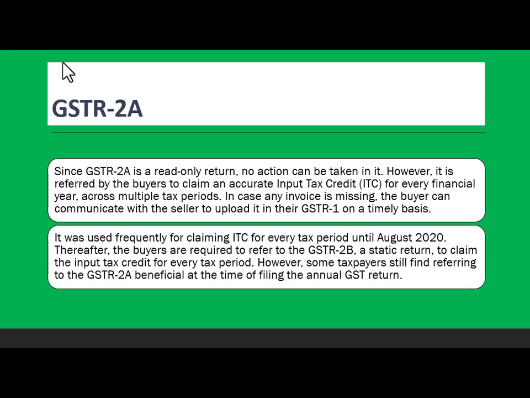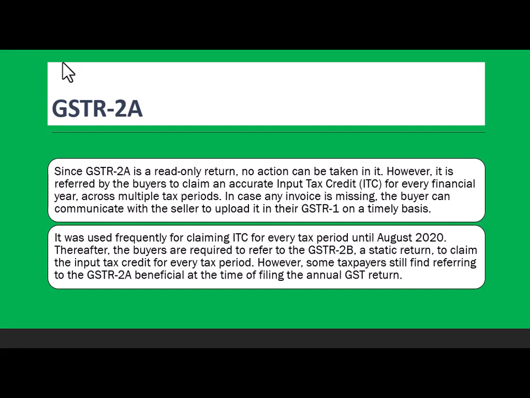Since GSTR 2A is a read-only return, no action can be taken in it. However, it is referred to by buyers to claim an accurate input tax credit for every financial year across multiple tax periods. In case any invoice is missing, the buyer can communicate with the seller to upload it in the GSTR 1 on a timely basis. It was used frequently for claiming ITC for every tax period until August 2020. Thereafter, buyers are required to refer to GSTR 2B, a static return, to claim the input tax credit for every tax period. However, some taxpayers still find referring to GSTR 2A beneficial at the time of filing.